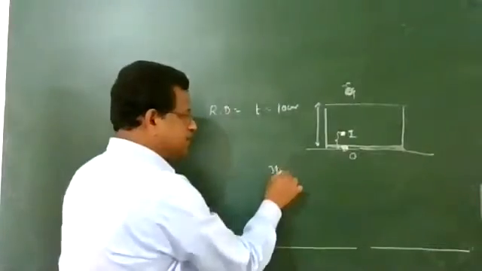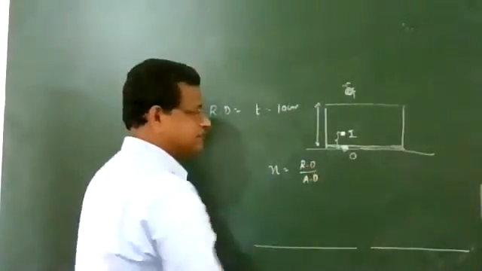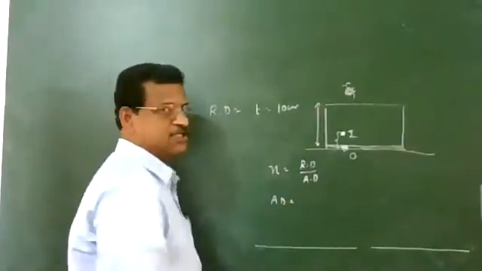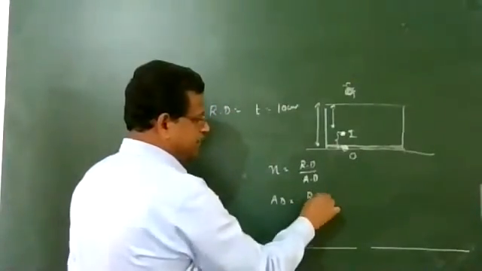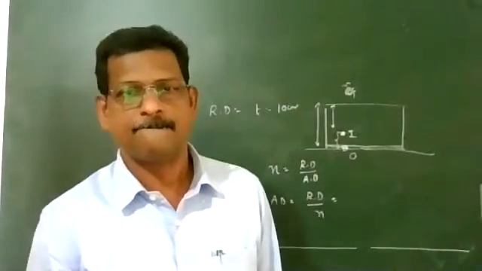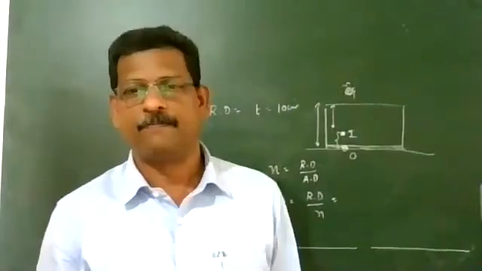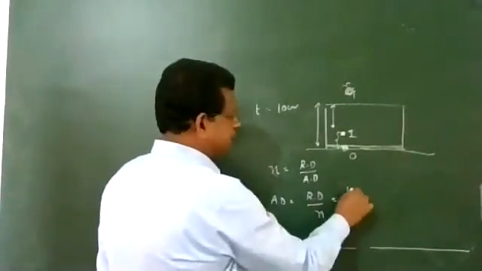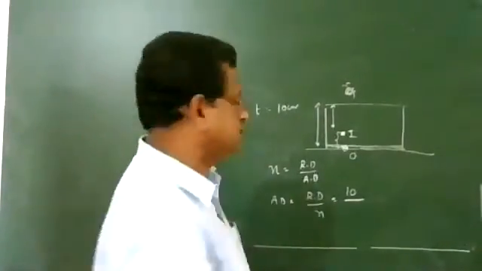Refractive index is known as real depth divided by apparent depth. So apparent depth, which is the distance to the image position, is equal to real depth divided by refractive index. What is the value you calculated? Real depth is equal to 10. Refractive index is given as 1.5, you can write it as 3 by 2.